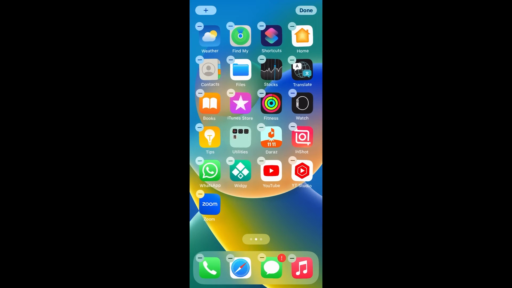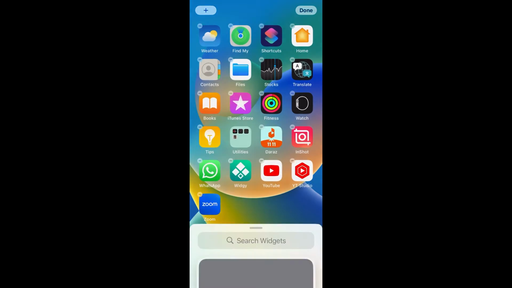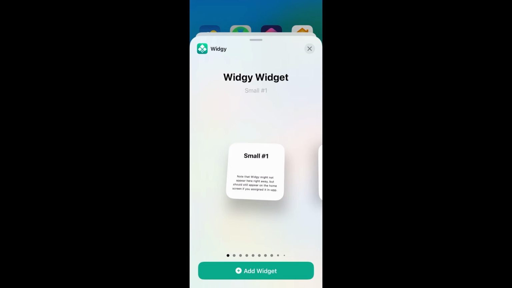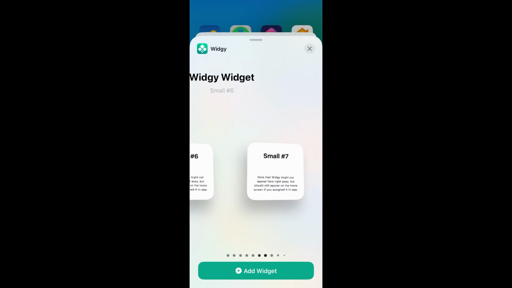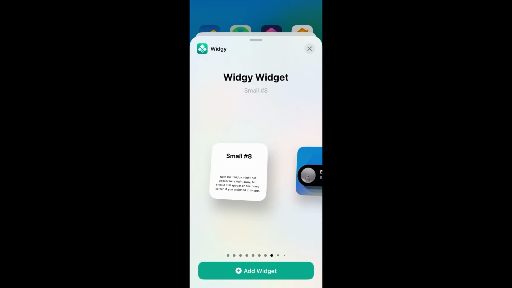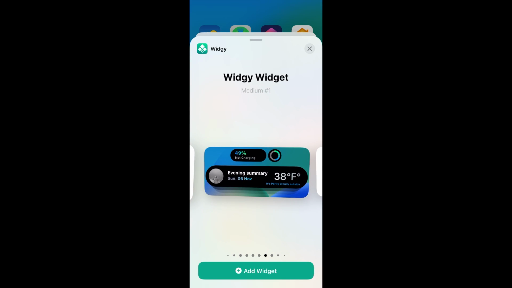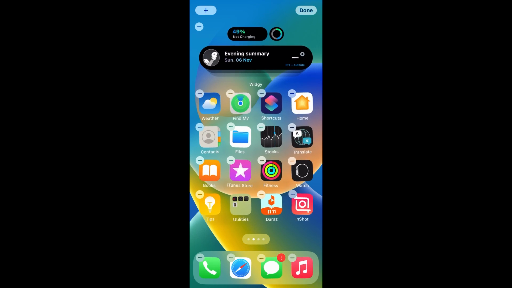Press and hold the home screen and click on plus icon. Under the search bar, search widget. Now swipe left and select the medium one under the widgets and then click on Add Widgets.